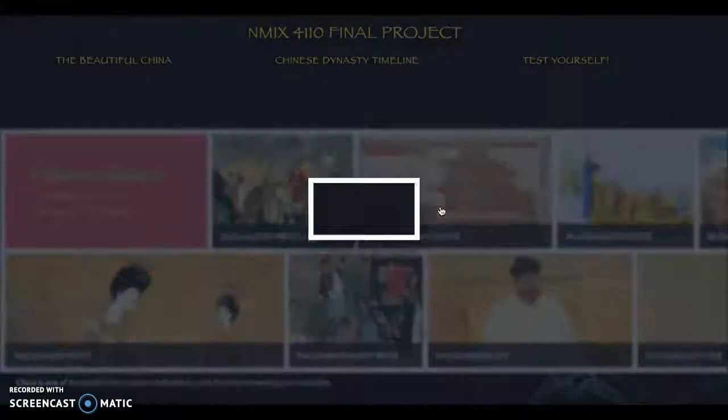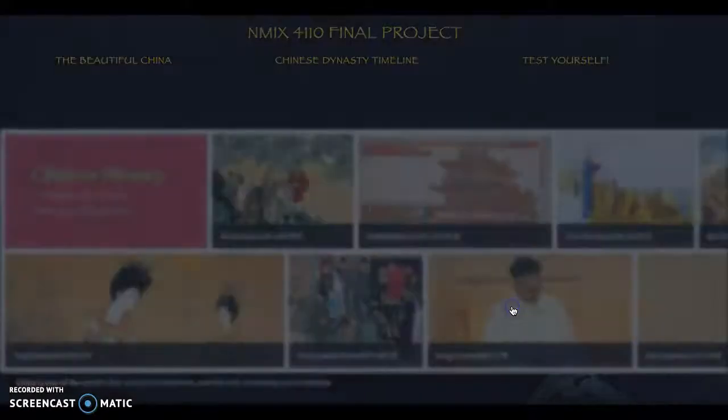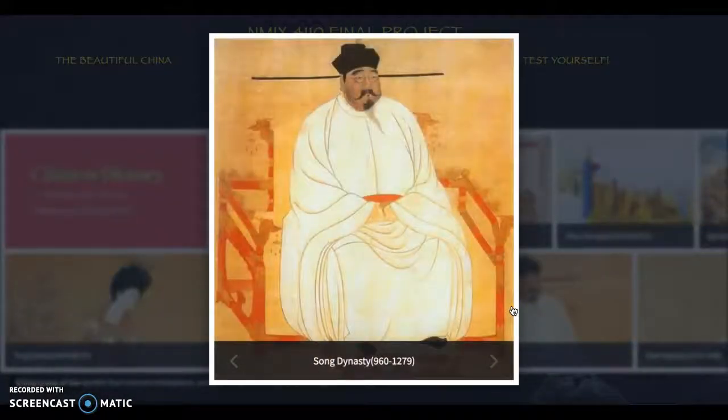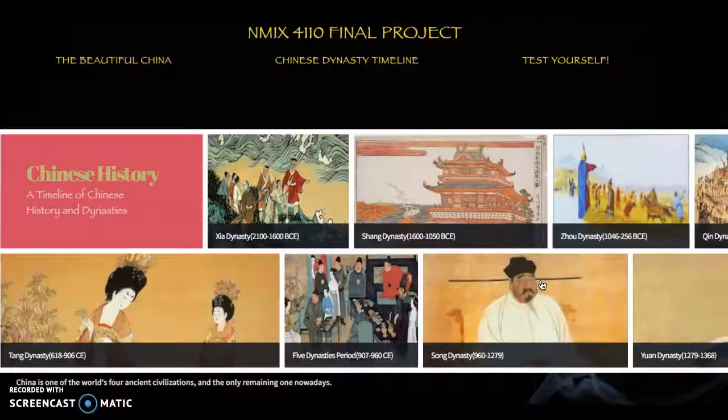Each dynasty, if you click it, you can see what the time of it is, and I chose some pictures that can represent this dynasty the most. I think it's pretty cool. And for the last one, yeah, I really like this one.